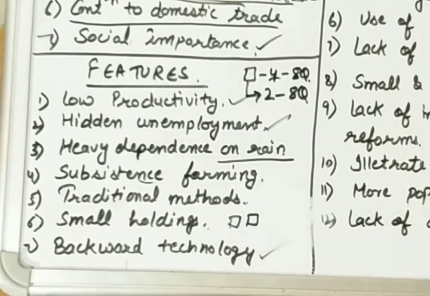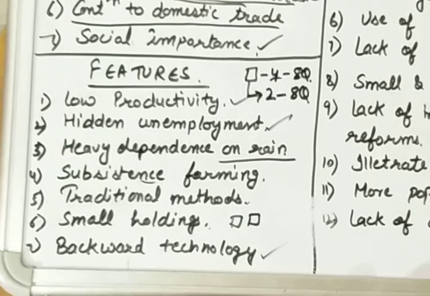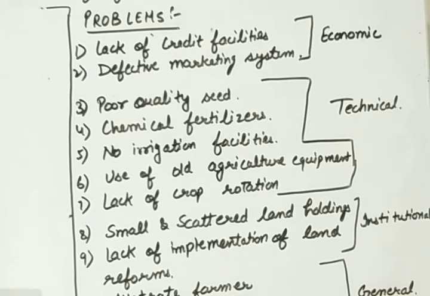Okay, now we will see what are the problems faced by the agriculture sector of India. Let's have a look. Yes, so here I have penned down some of the problems that are faced by the Indian agriculture sector. So the first type of problems that are being faced are economic problems, that we are somehow lacking in our monetary or financial support.